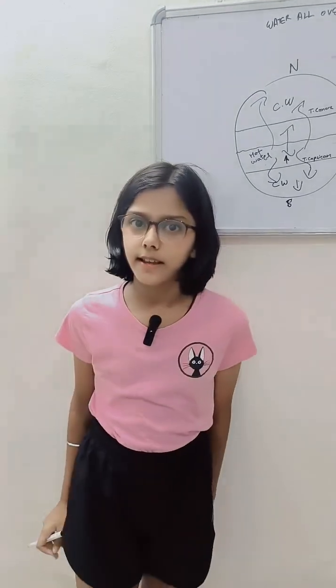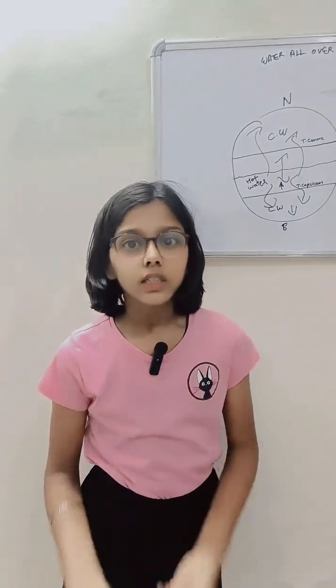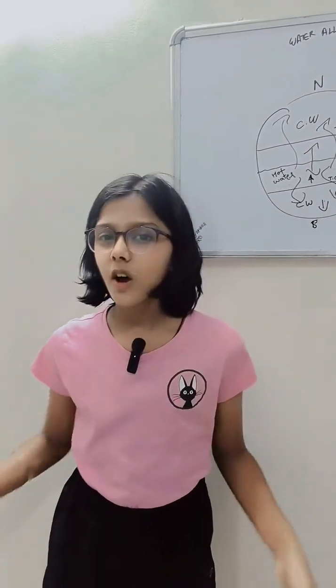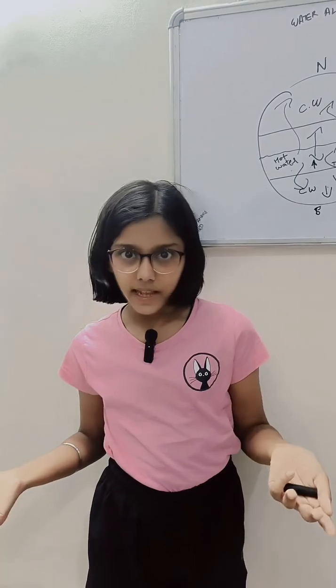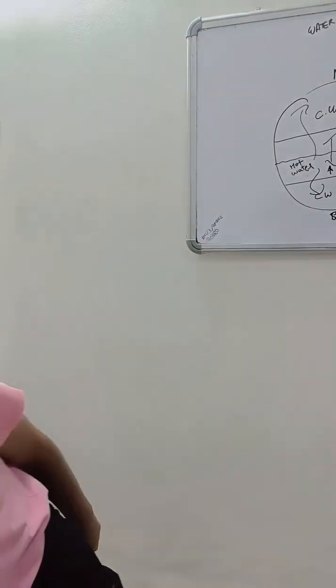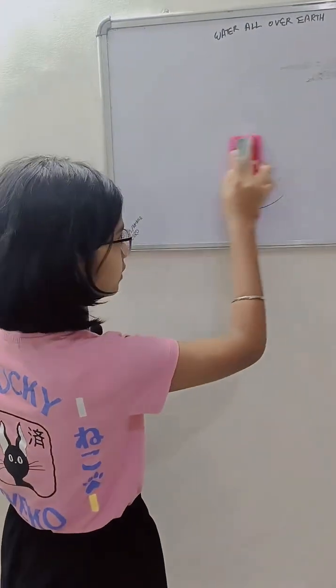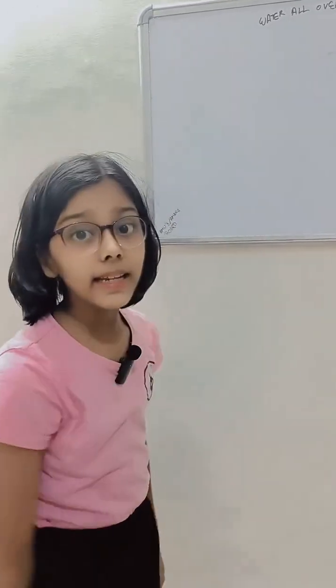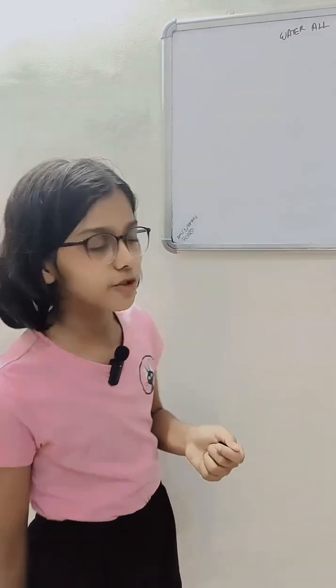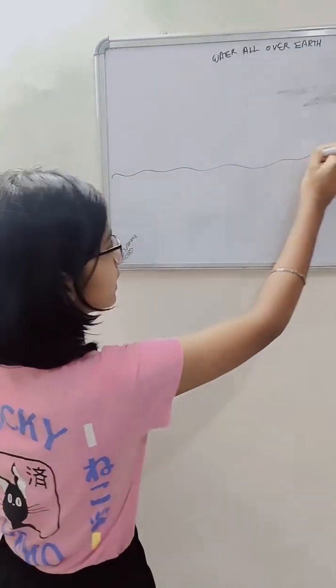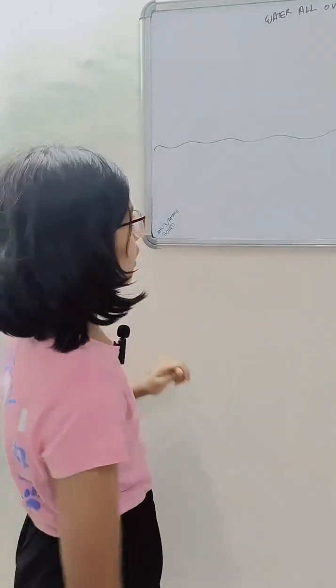Now, you must be thinking, why does the cold water sink down in the poles? My friends, there is a very simple answer to that. Let's see. The answer is that in the poles there are many glaciers and ice, and they are formed by the ocean water only, which is salty. But you must be thinking that if the ocean water is salty, how come the glaciers are made up of fresh water?